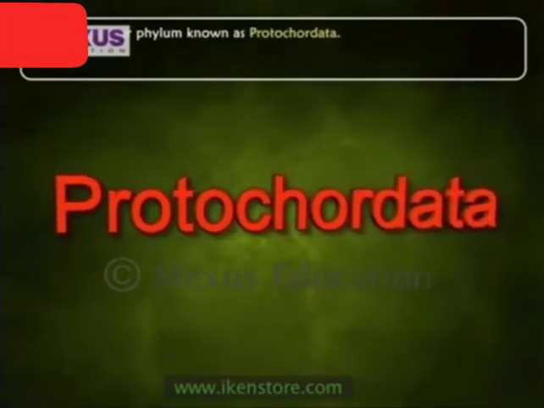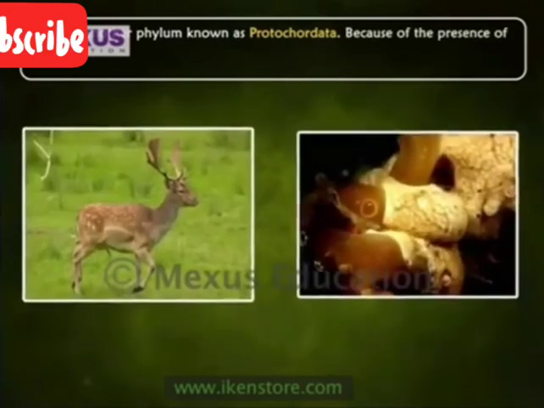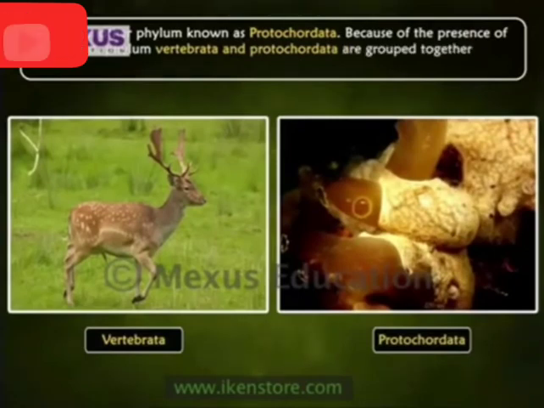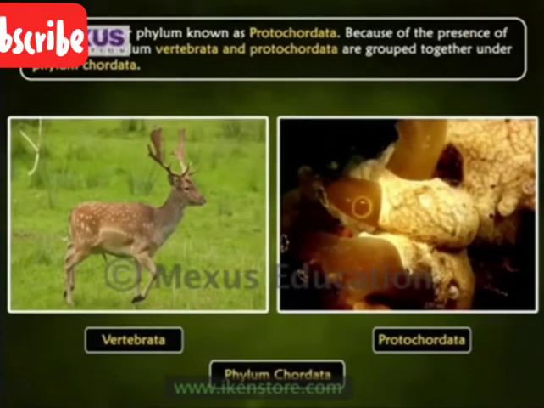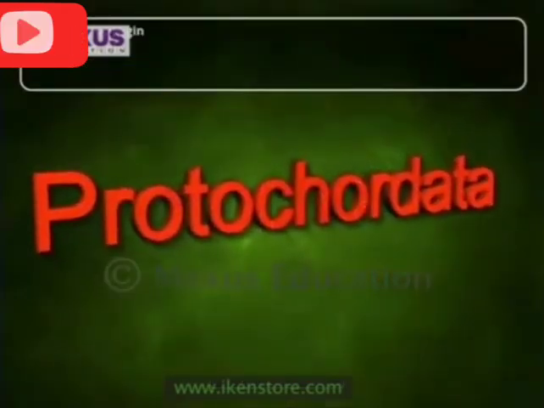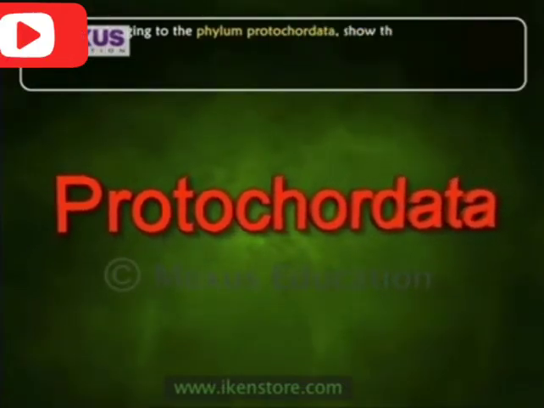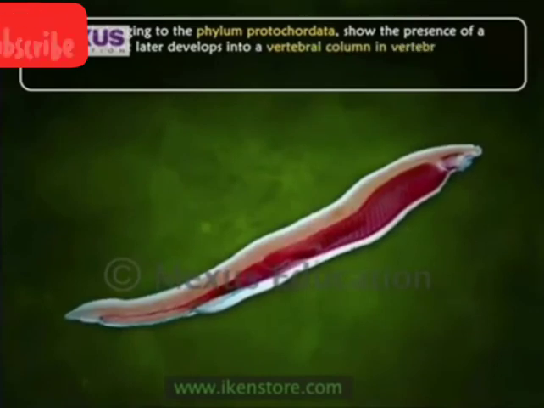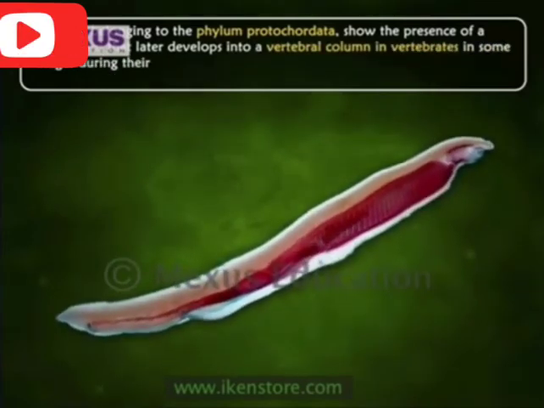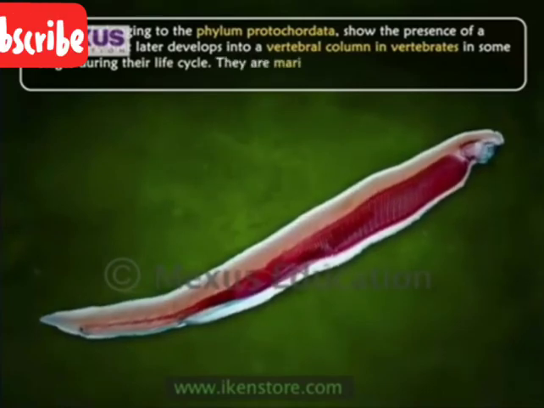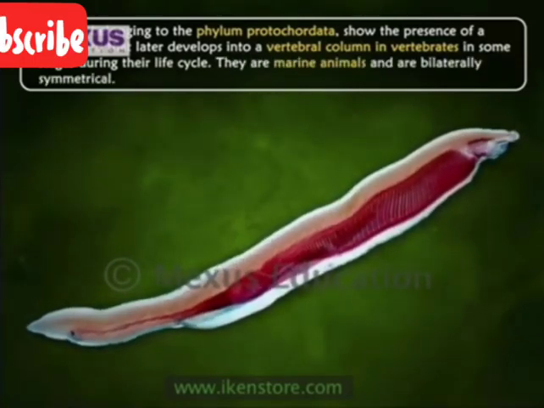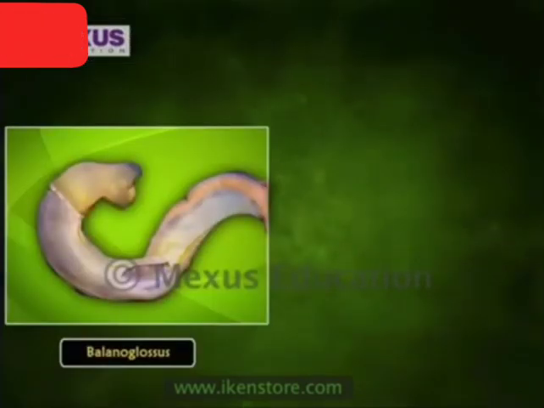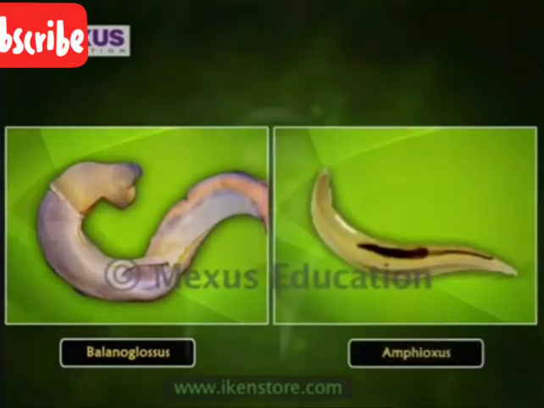There is another subphylum called Protochordata. Because of the presence of notochord, Vertebrata and Protochordata are grouped together under the phylum Chordata. They show the presence of notochord that later develops into the vertebral column in vertebrates, and in some stages during their life cycle in others. They are marine animals and are bilaterally symmetrical. Examples are Balanoglossus and Amphioxus.